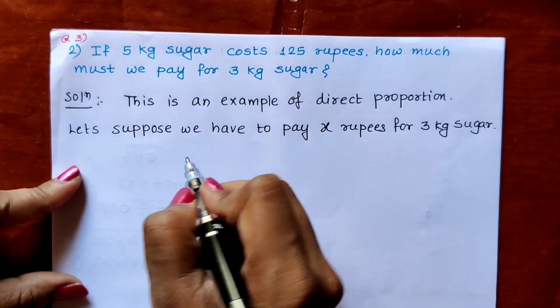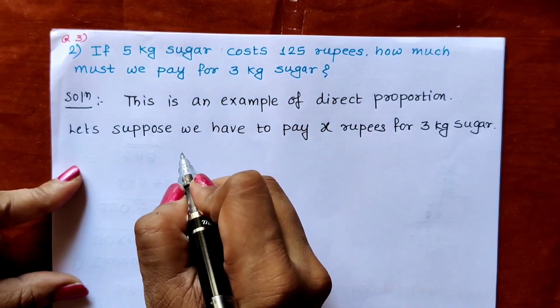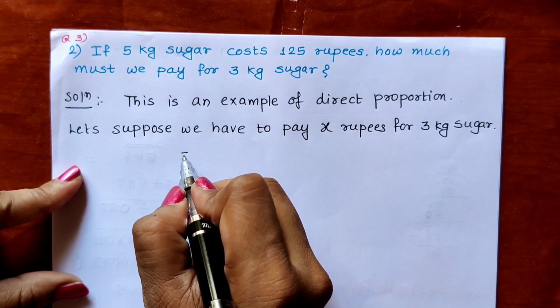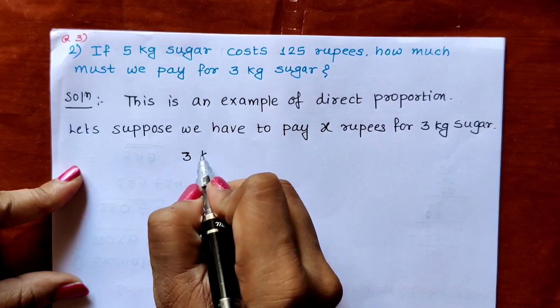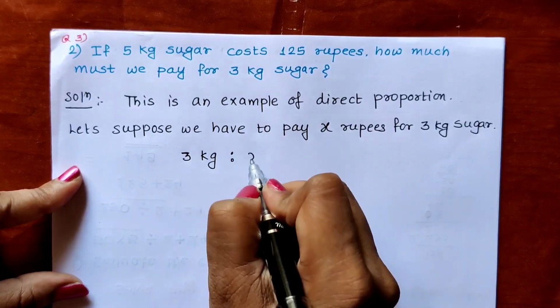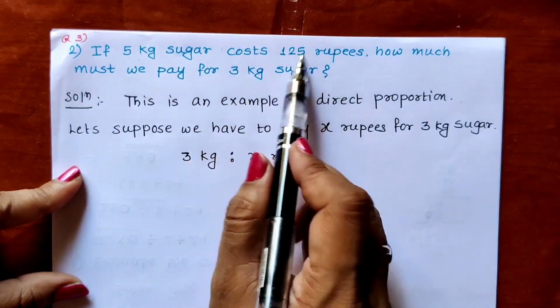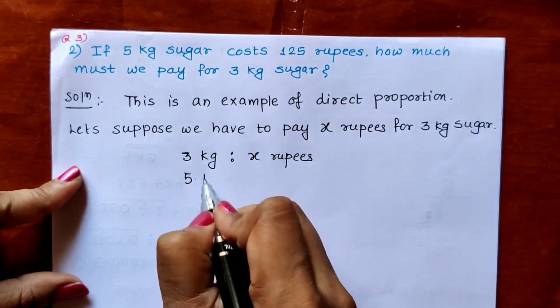I write here, for 3 kg we have to pay x rupees, and for 5 kg we have to pay 125 rupees.